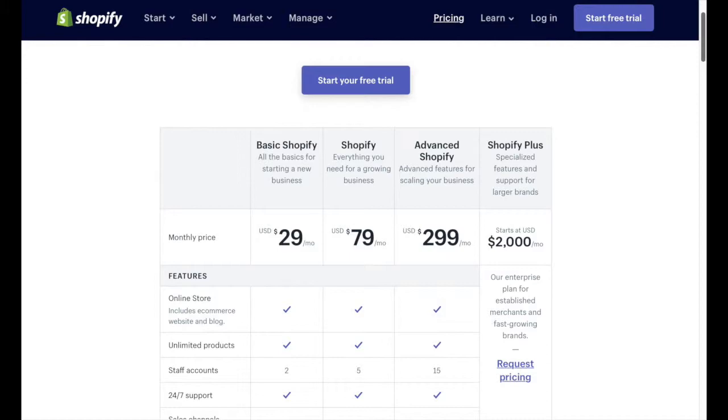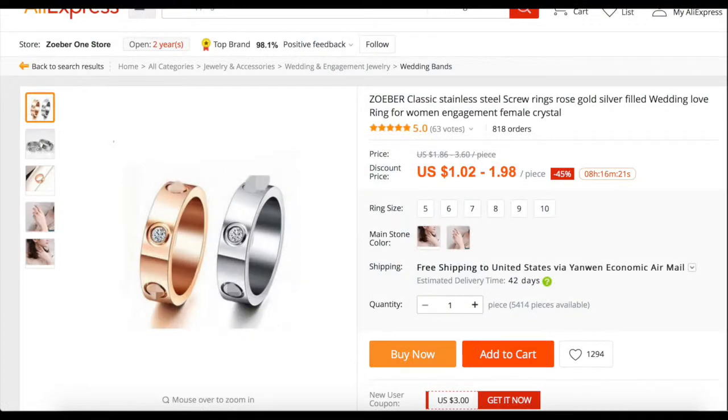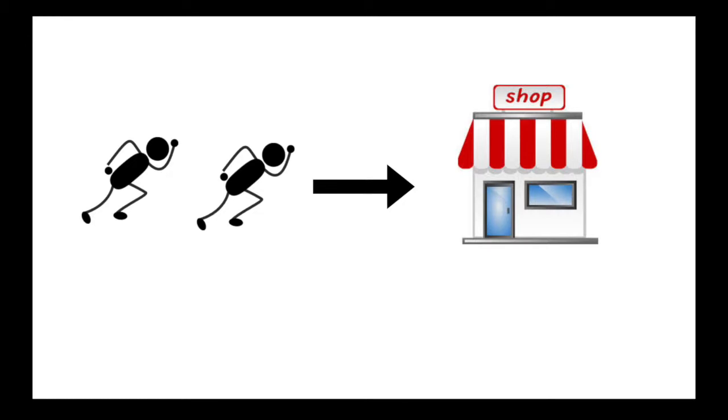It's pretty straightforward. So what we have to do in order to create a dropshipping website is go to Shopify and sign up. You can even start a free trial, and then you're going to create your store. When you create your store, you're going to want to make it look presentable and add the product, which in this example is that ring we found off of AliExpress. You're going to add that to your website. So now that we created our dropshipping website and added our product to it, we have to get traffic to our website. We created the product, but we have to let people know that we're selling that product.